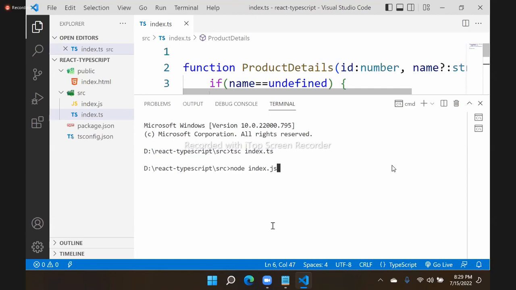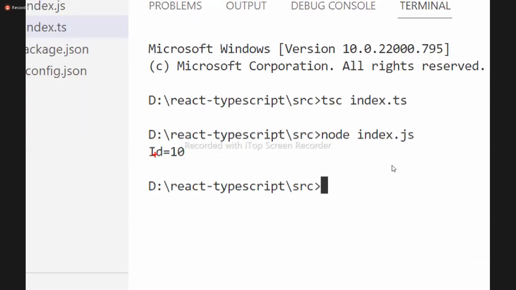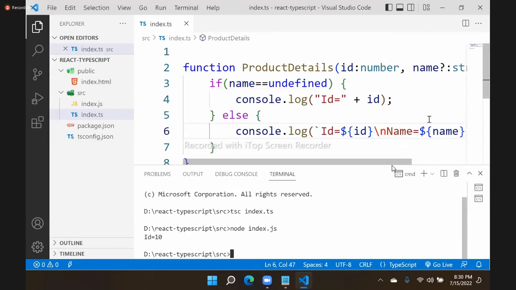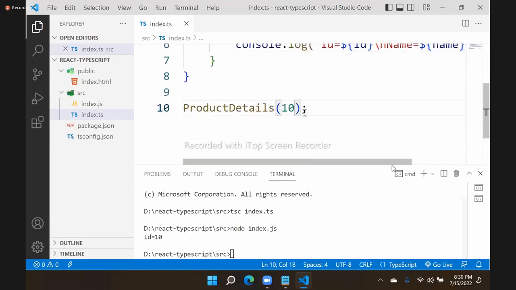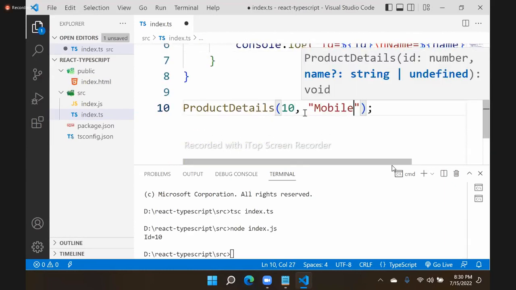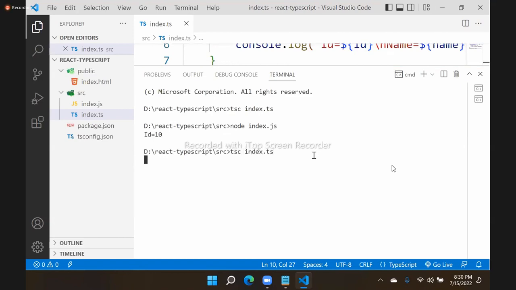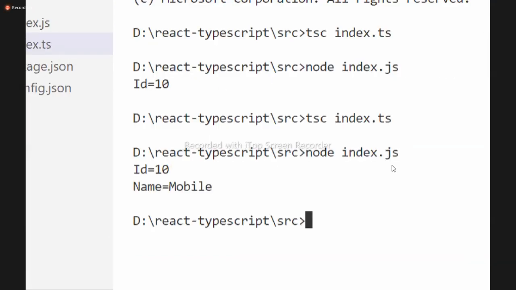So if it has no DOM methods, it works here. If you are using document.write, alert, confirm, getElementById, you can't test here; you have to test in HTML only. So here you can test now. Node, you can see it's working. It is showing only ID. Now, I am passing 10 and some mobile. Whenever you do any modification, every time you have to transcompile first: tsc index.ts. After transcompiling, node index.js. Now you will get both of them.